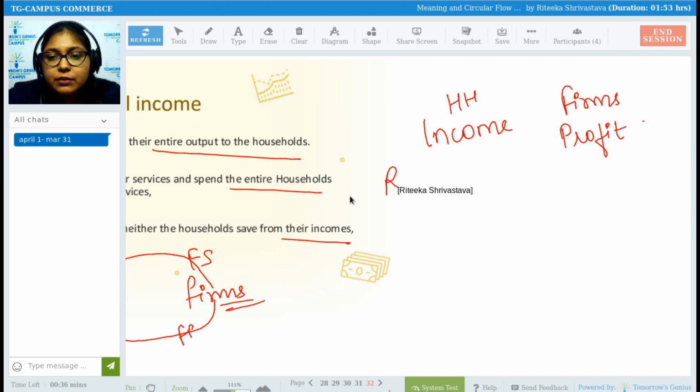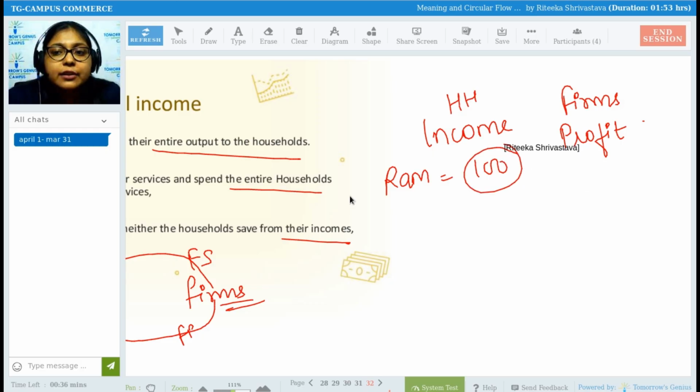So suppose there is one person called Ram. Ram's income is 100 rupees. Then he is spending the entire 100 rupees on purchasing goods and services which are being produced by the firm. He is not saving any single penny. Any single rupee is not saved by Ram.